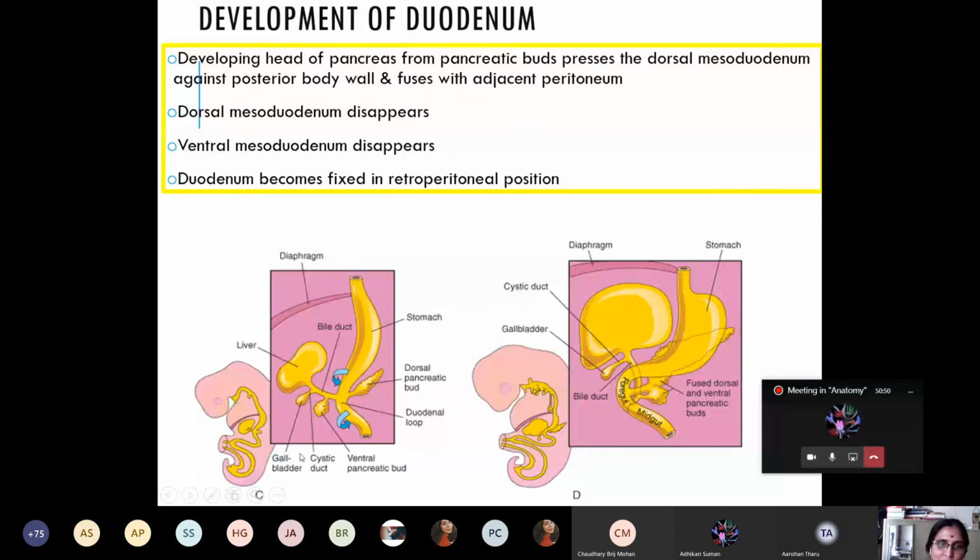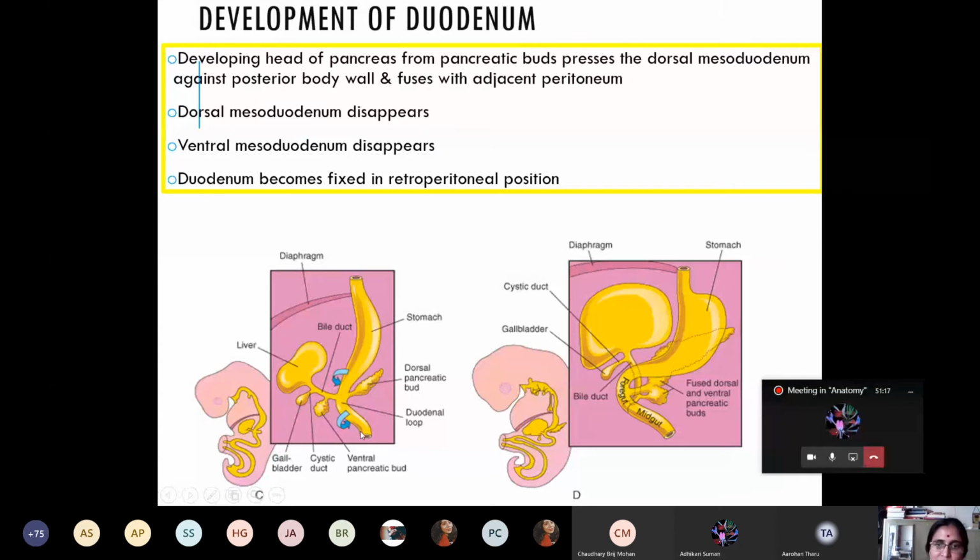When there is fusion of the ventral pancreatic bud with the dorsal pancreatic bud during the rotation of the stomach, this causes the dorsal mesoduodenum to fuse with the posterior wall of the abdomen and the ventral mesoduodenum to disappear, and thus the duodenum gets fixed in the retroperitoneal position. And it becomes which organ? Retroperitoneal organ. Devoid of peritoneal fold. Okay.